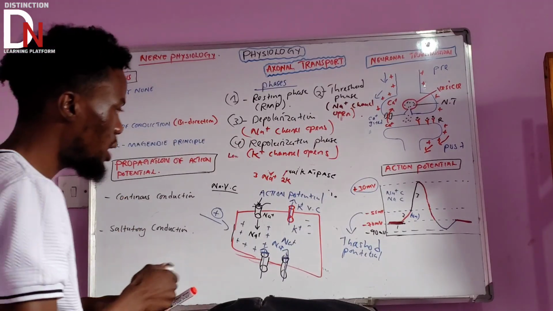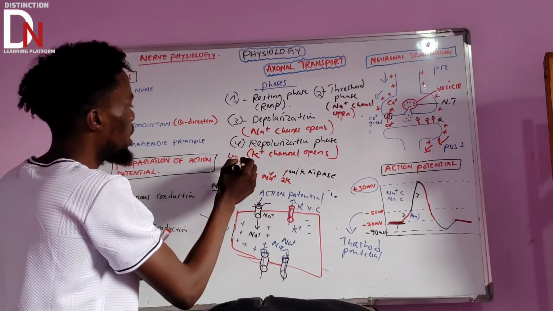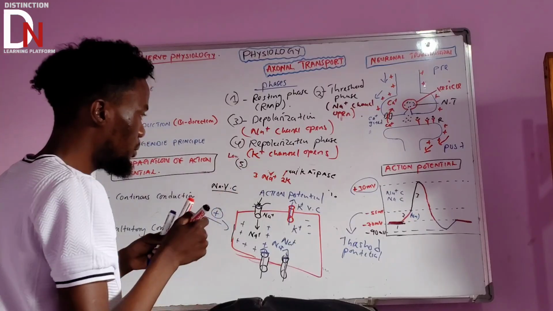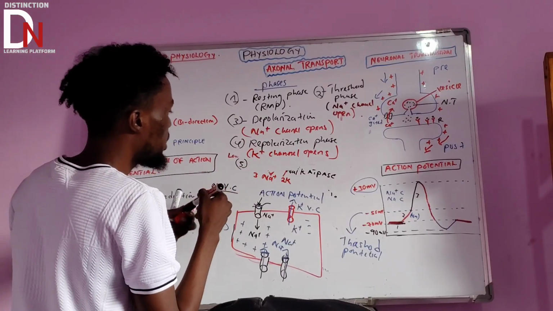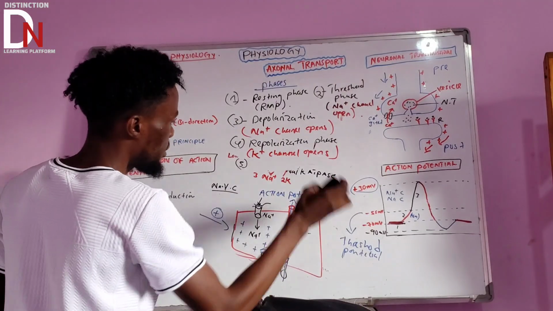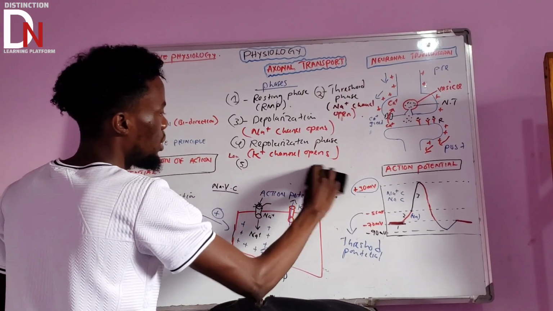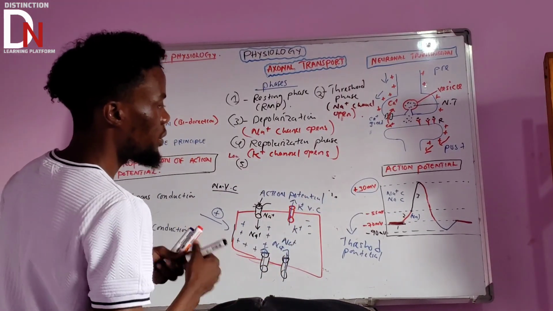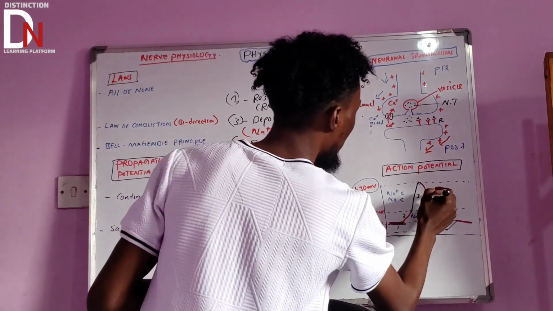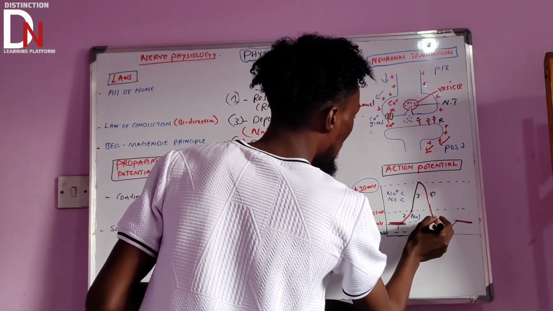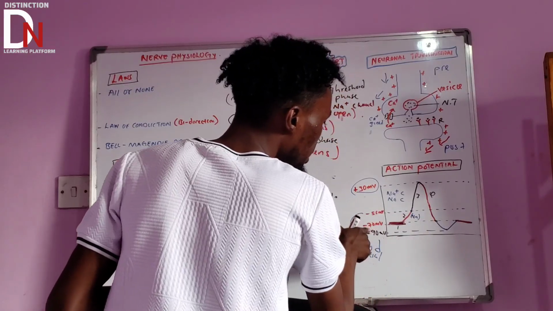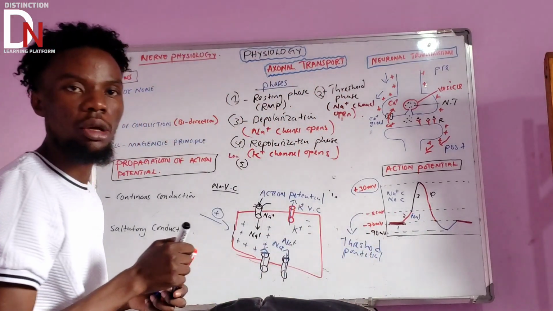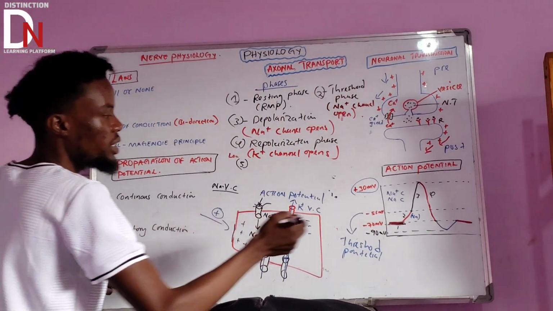Now, what is the other important phase? This one. So let us remove this, make space. Here we are saying this is the repolarization phase, up to here. But as you can see, the -70 can be surpassed. What do we call that last phase?